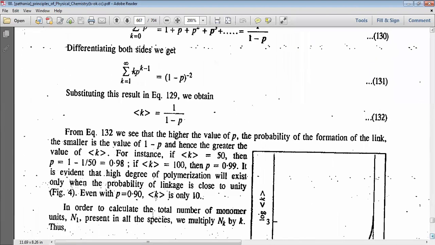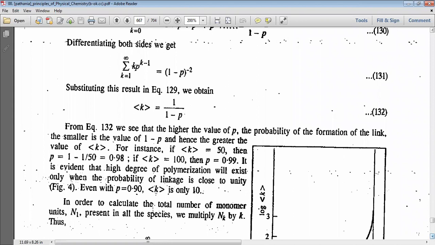By this equation, we see that the higher the value of p, the probability of the formation of the link, the smaller the value of 1 minus p, and hence the greater the value of k. For instance, if k mod equal to 50, then probability p would be 1 minus 1 by 50, that is 0.98.